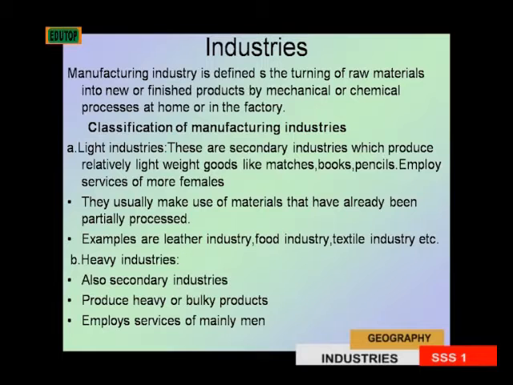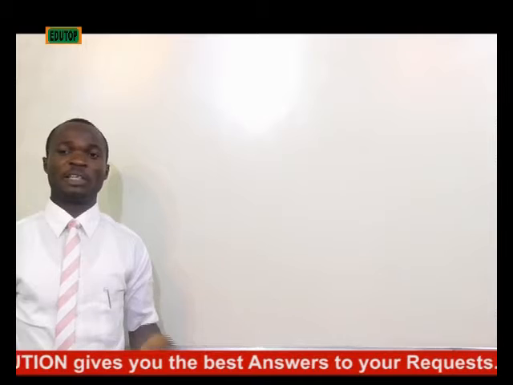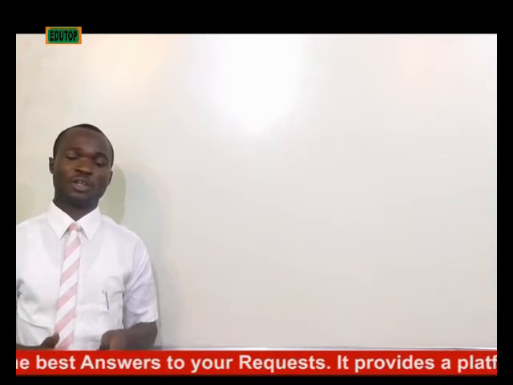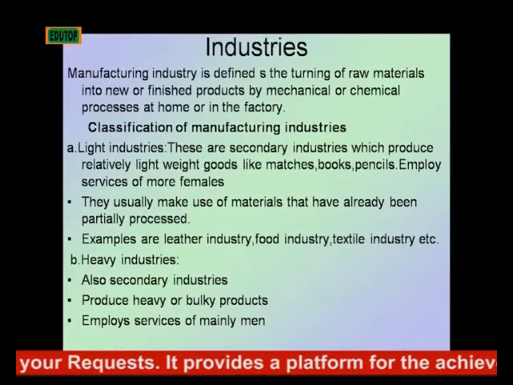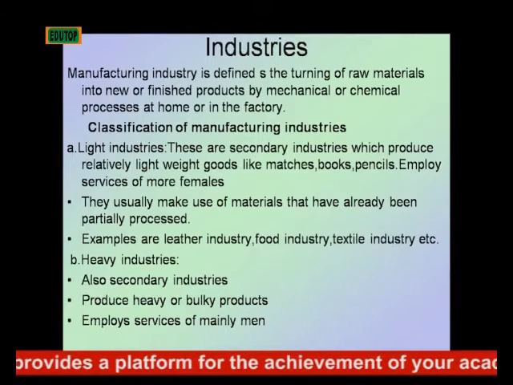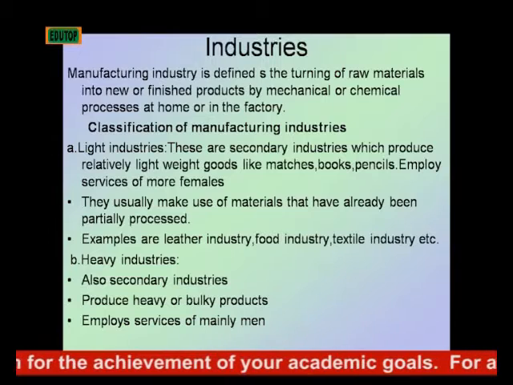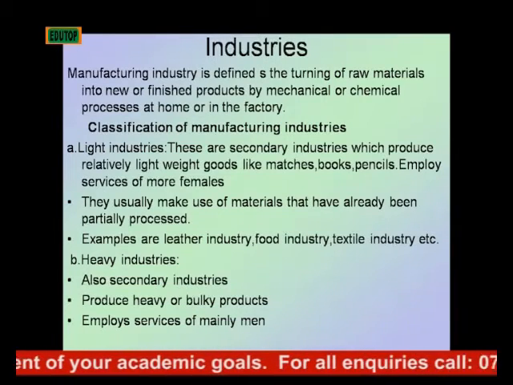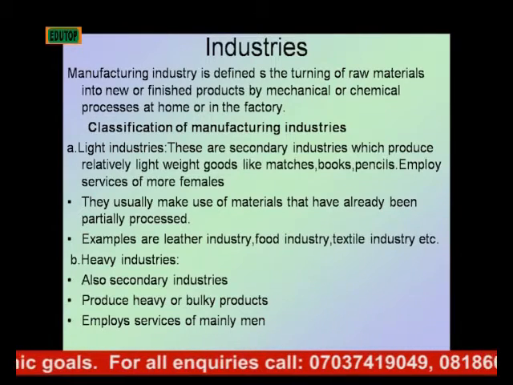It's because the products are relatively light as well. And other features of the light industry are that they usually make use of materials that have already been partially processed. Examples are leather industry, food industry, textile industries, etc.